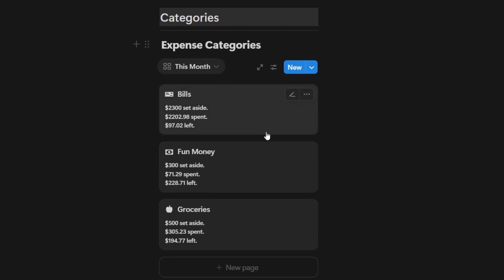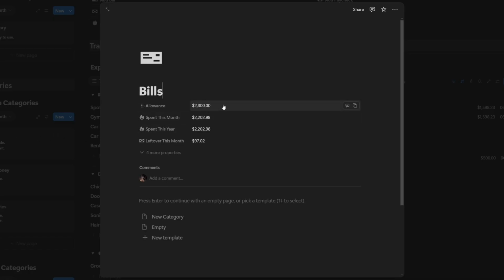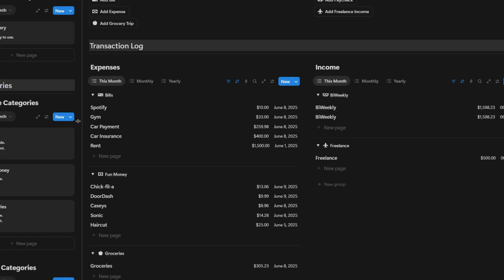There are categories that you can add, that you can move around, that you can rename, and you can set allowances in each of the categories, and it will tell you how much you have left over based on how much you have spent in relation to the allowance that you have set.